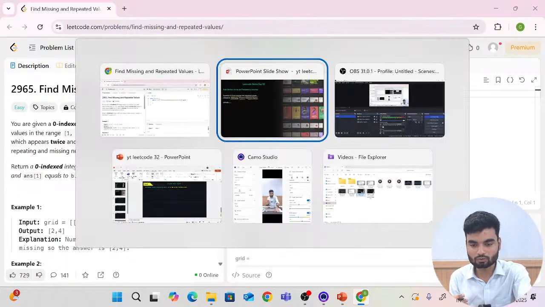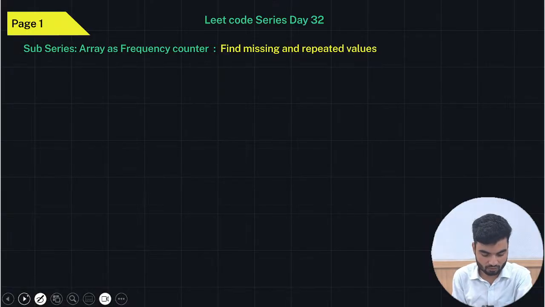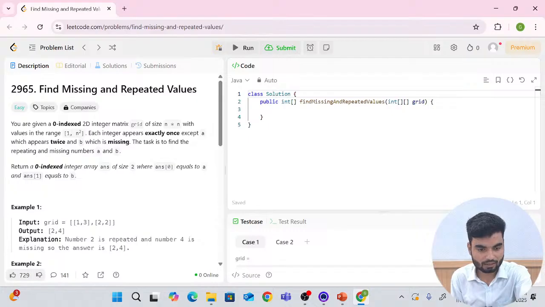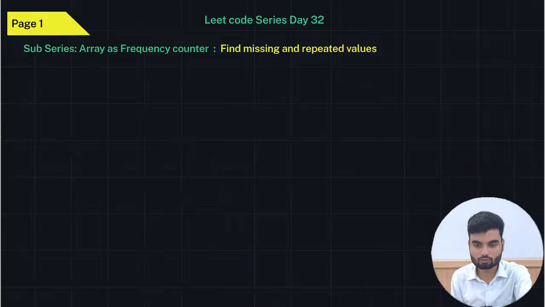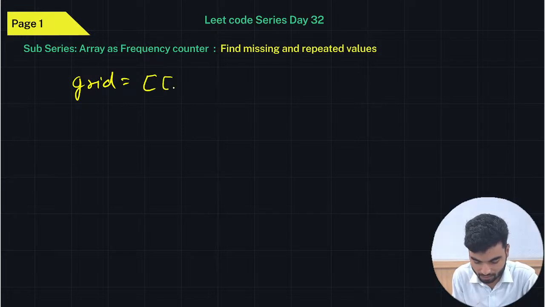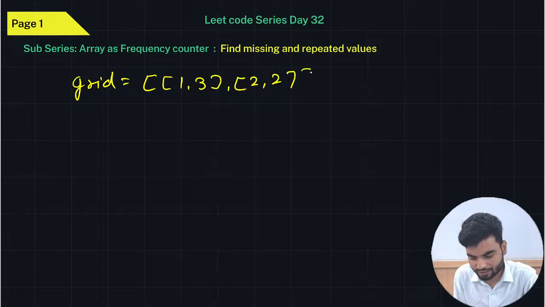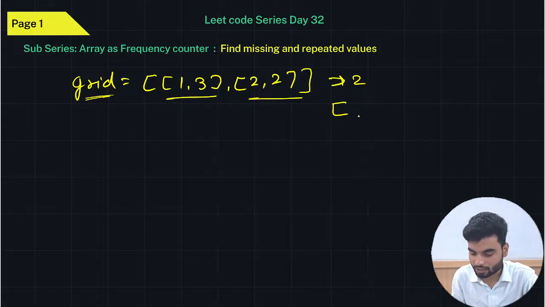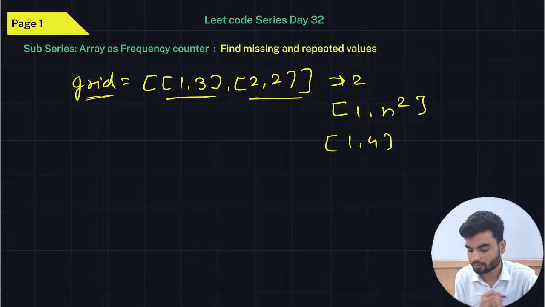I'll explain from the example itself, otherwise you'll be confused. So the grid is 1, 3, 2, 2. You have one two-dimensional grid. They mentioned that the values will be 1 to n square. So tell me, what is the size of this grid? You will say 2 by 2. So n is 2, which means the values will be 1 to n square, means 1 to 4, right?